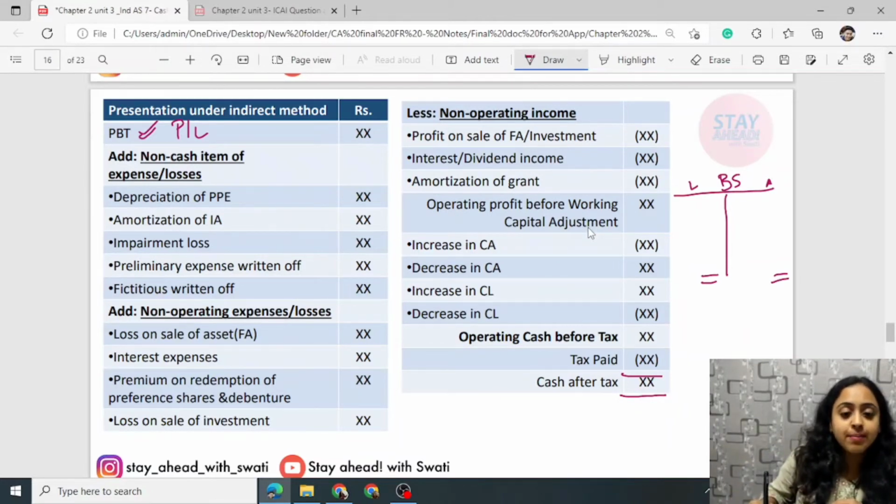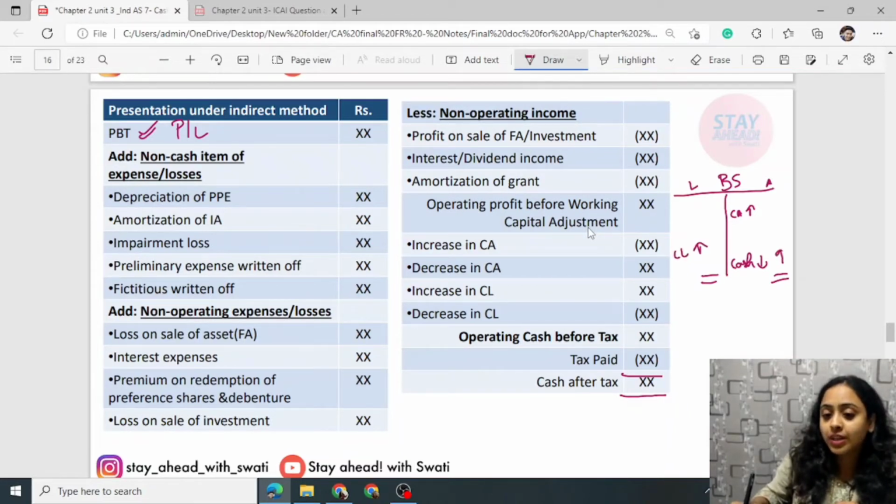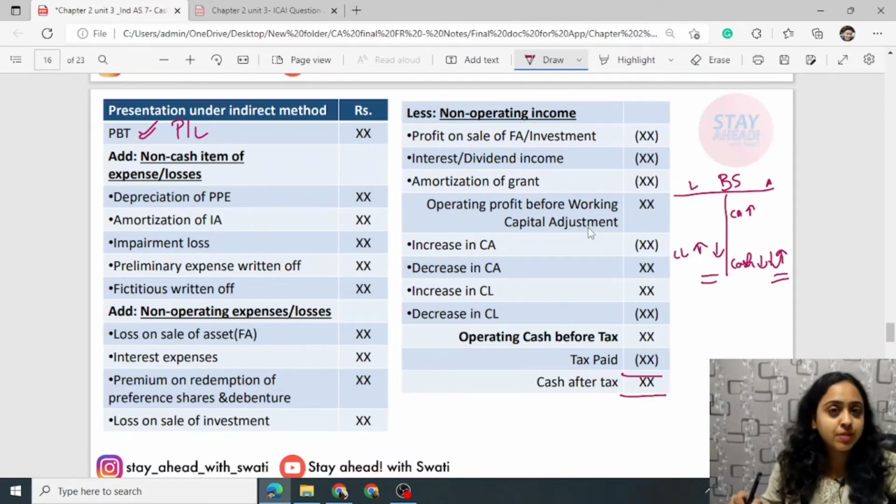For example, if current assets increase, cash will correspondingly decrease. If current liability increases, cash will also increase. If current liability decreases, to match it you have to decrease cash. This is how cash flow working capital adjustments are done.